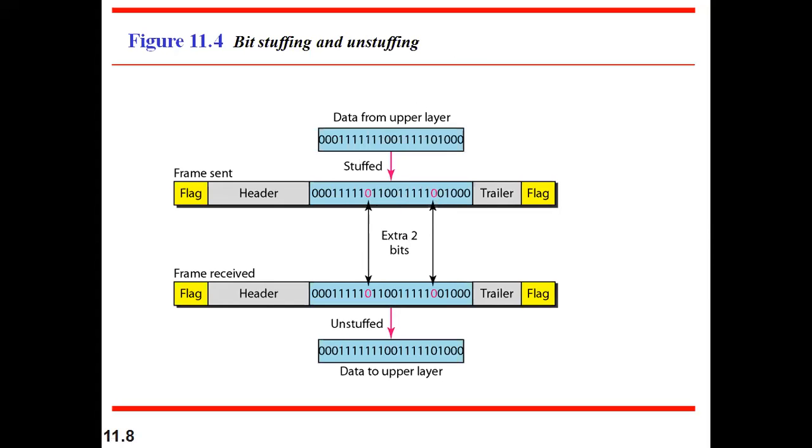Adding this 0 is called stuffing, here bit stuffing. When it is at the receiver side, we have to remove that, and that is called unstuffing. So this is for bit-oriented protocol framing, and that was for character-oriented protocol framing.